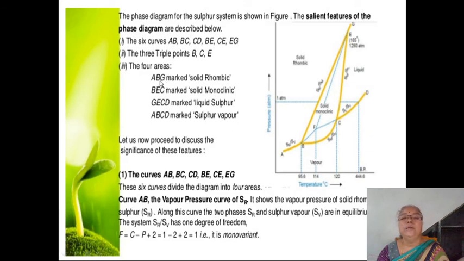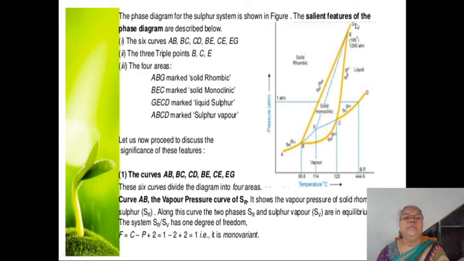The region represented by the points A, B, G: here rhombic sulfur solid phase has stable existence. Then the points B, E, C: monoclinic sulfur has a stable existence.